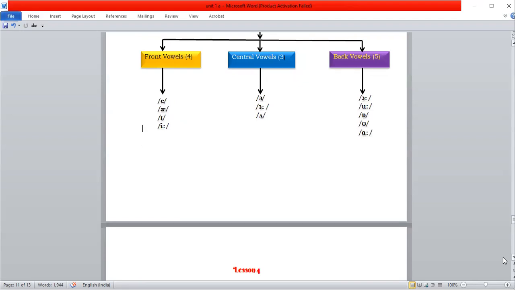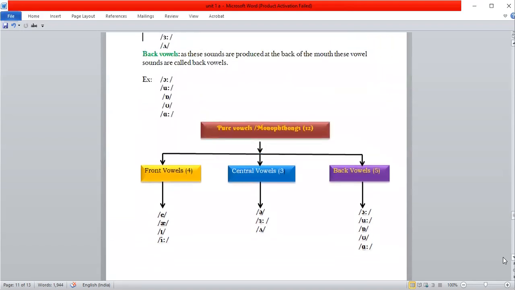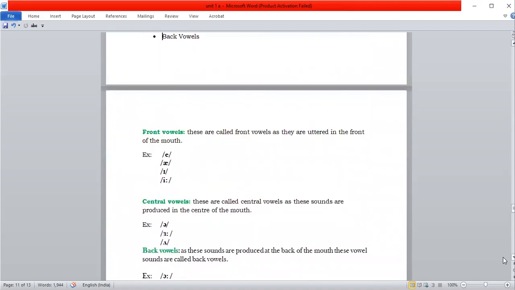And based on the period of pronunciation, they are again divided into short vowels and long vowels.